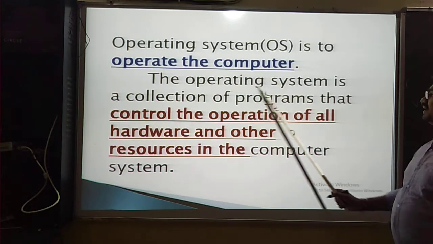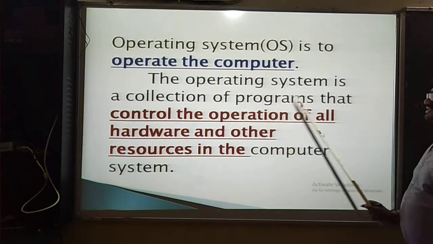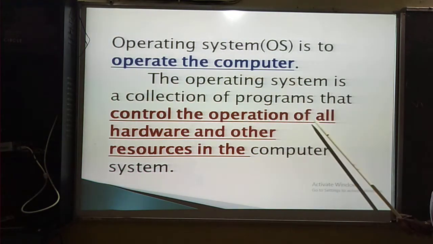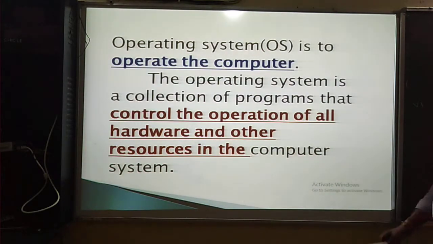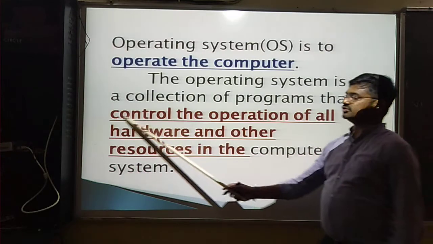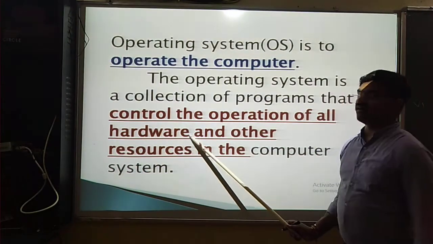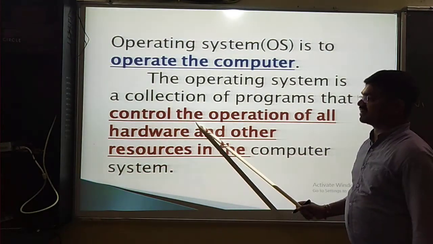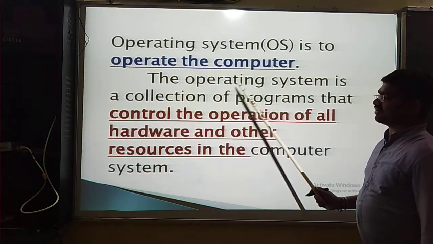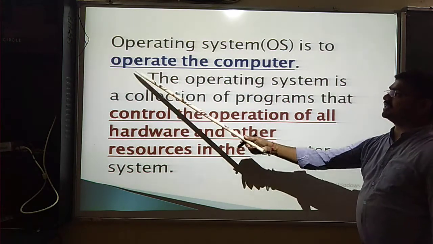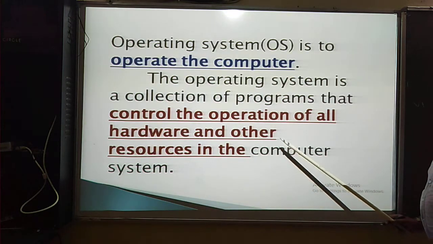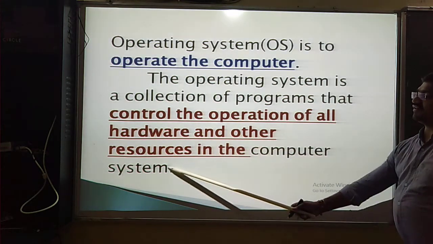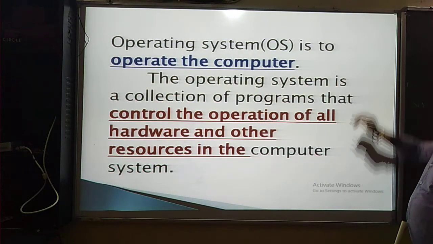The operating system is a collection of programs that control the operations of all hardware and other resources in the computer system. Yesterday I told you the meaning of hardware and software. The hardware and software devices are controlled by the operating system. So the system that controls the hardware and software is called an operating system.